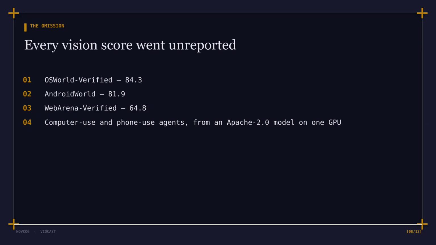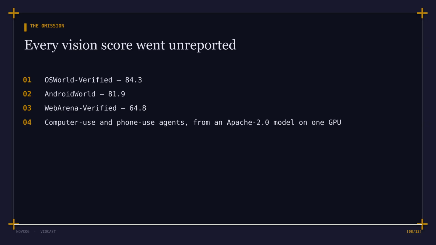And here is the omission that bothers me most. Every write-up called Native Vision the surprise of this release and then quoted only text benchmarks. The card publishes 4 vision language results. OS World Verified 84.3, Android World 81.9, Web Arena Verified 64.8.